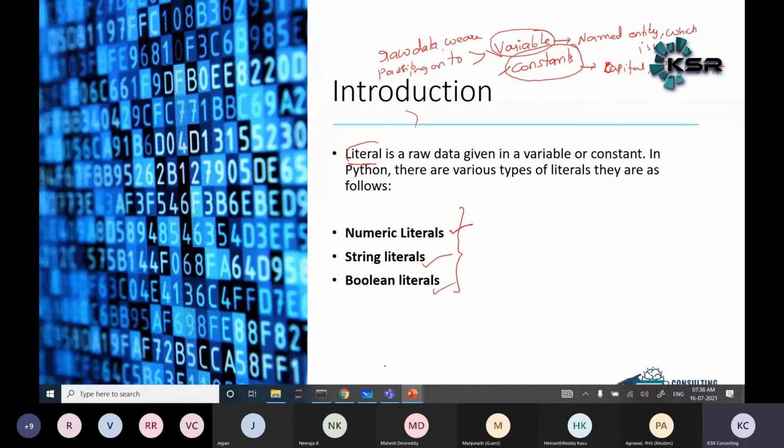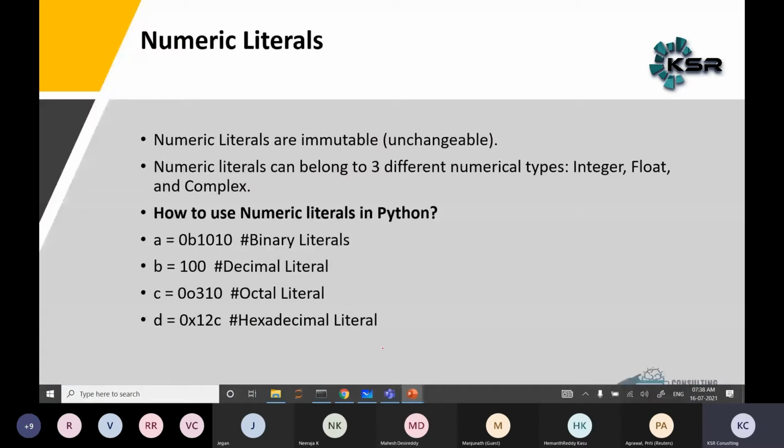Numerical literals are immutable, which means unchangeable. Generally they belong to three types: integer, float, and complex. How do we use numerical literals in Python?